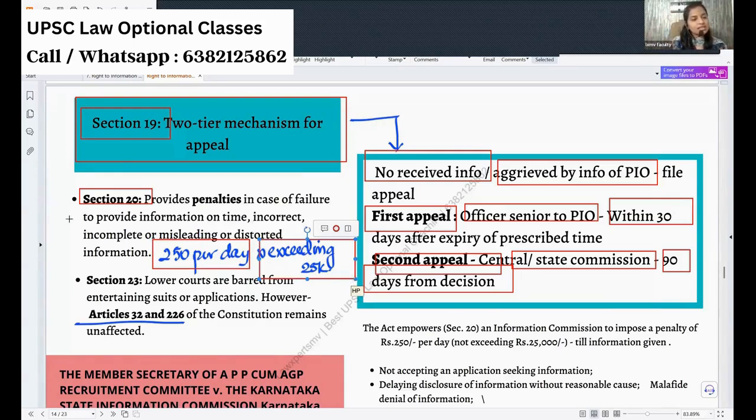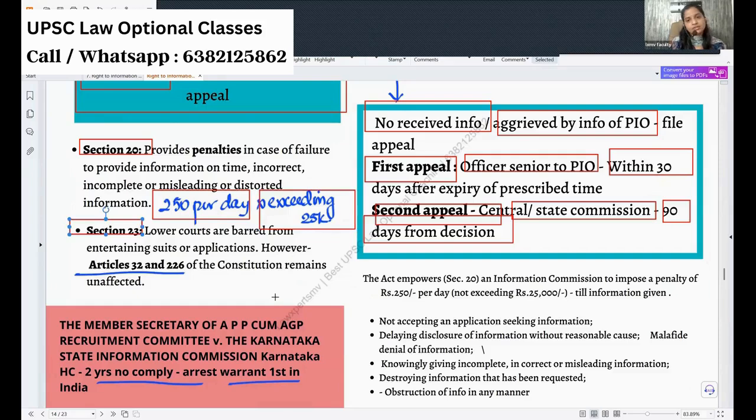Next, whether the courts can entertain any suits or complaints against these PIOs, no, they are prohibited. You do the first appeal in the department, second appeal in the commission, then after the central commission, you go only to the Supreme Court. If you have the state commission, you can directly go to the high court. But lower courts are barred from entertaining any applications. But you have Article 32 and 226, which cannot be barred.